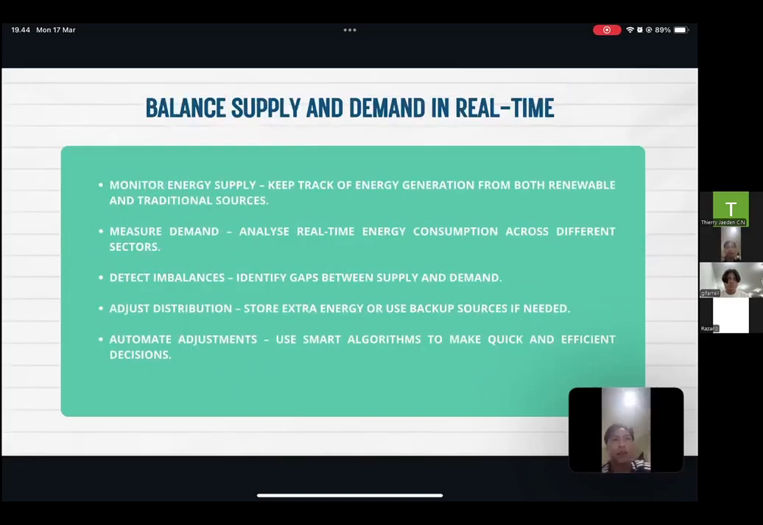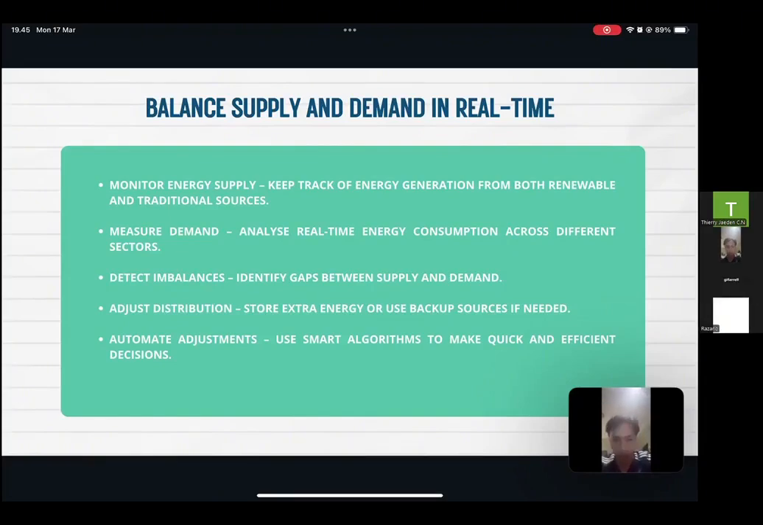Next is balancing supply and demand in real time. First, monitoring energy supply by keeping track of energy generation from renewable sources and traditional sources. Next, we'll measure demand by analyzing real-time energy consumption across different sectors. And next, we'll detect imbalances by identifying gaps between supply and demand.